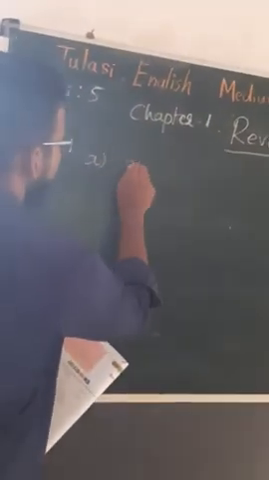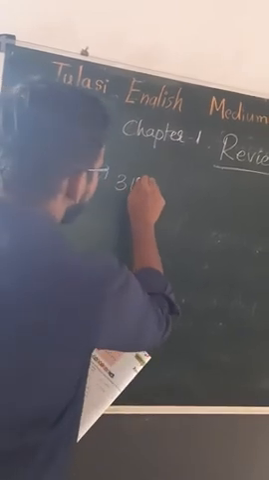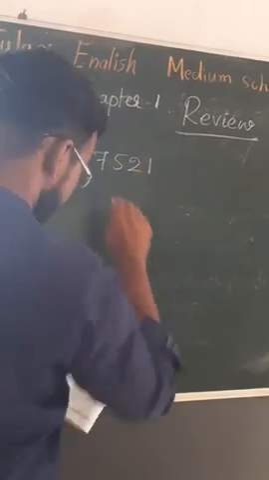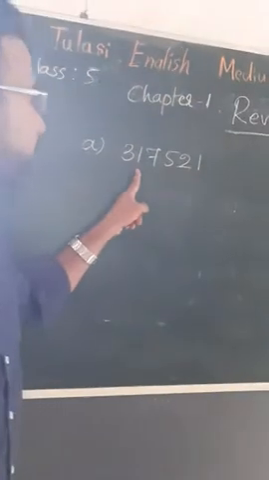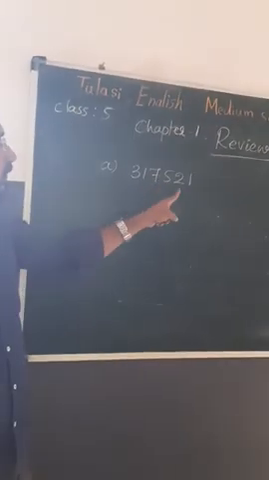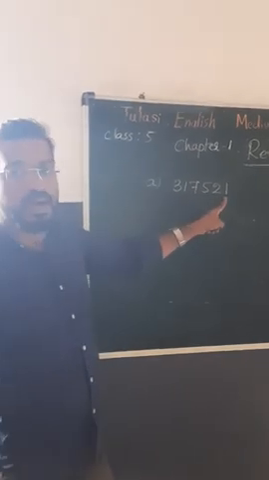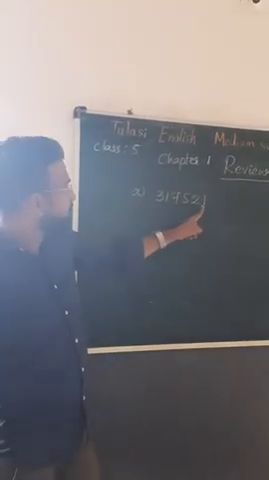So number 2, write in words. See, I am solving only one problem, remaining you can solve. First one, 3, 1, 7, 5, 2, 1. See, how do you write in words? First, before writing this number in words, we should know how to read it. So, before that, we should know the places.